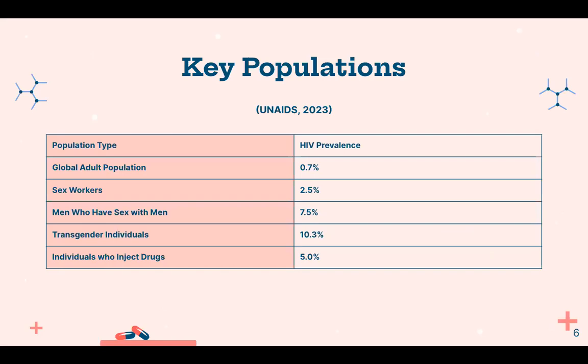Global median HIV prevalence among the adult population is just 0.7%, but this median prevalence is higher among certain key populations. While HIV prevalence is not necessarily dependent on marital status, it is dependent on some sexual behaviors and gender identities. This prevalence increases to 2.5% among sex workers, 7.5% among men who have sex with men, 10.3% among transgender individuals, and the prevalence is also 5% among individuals who inject drugs.